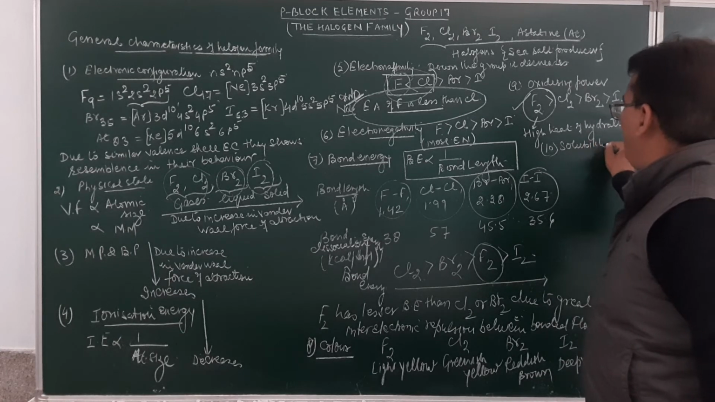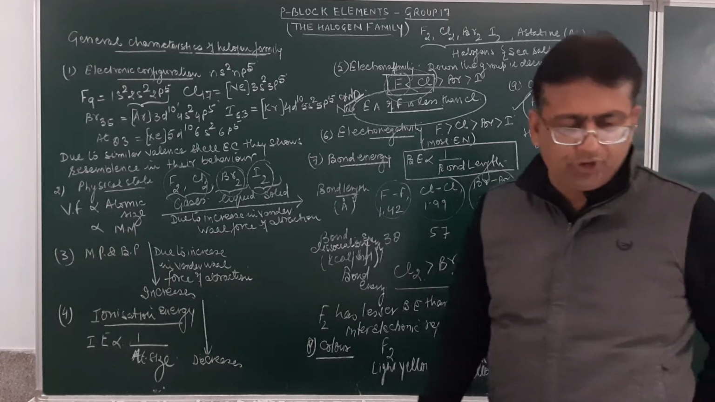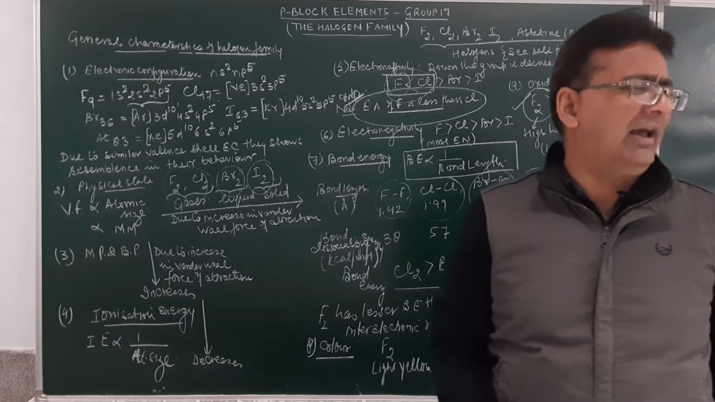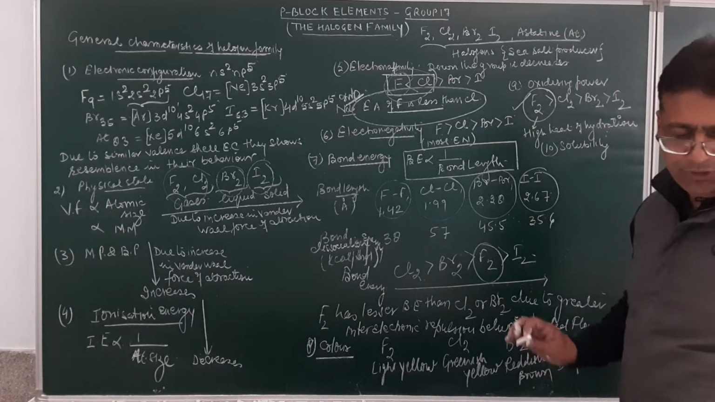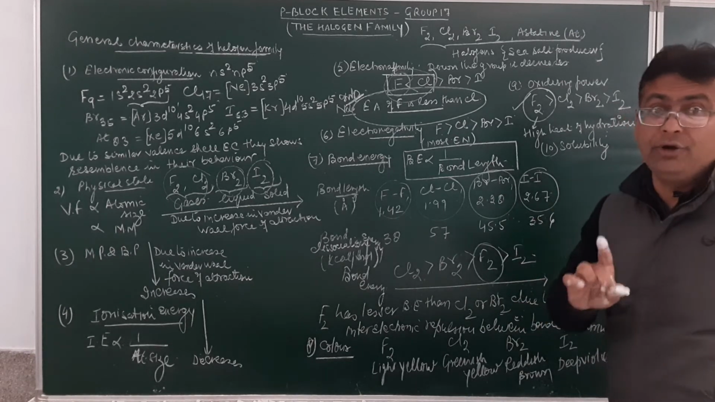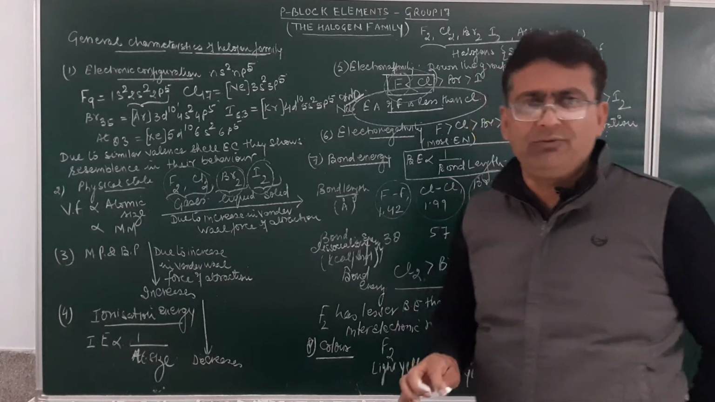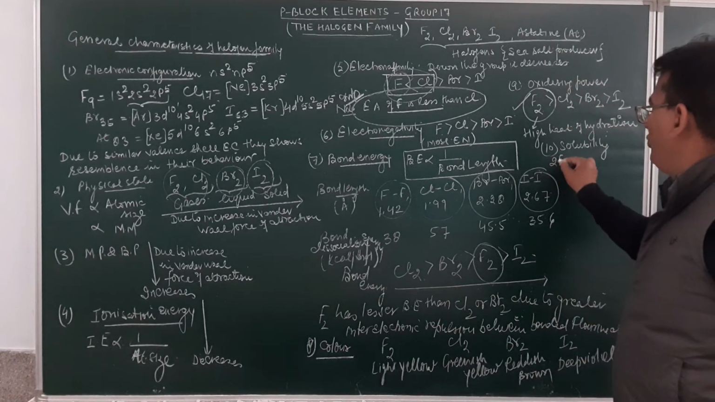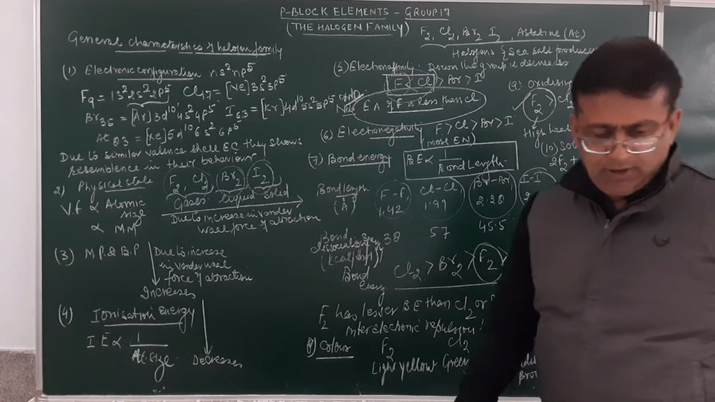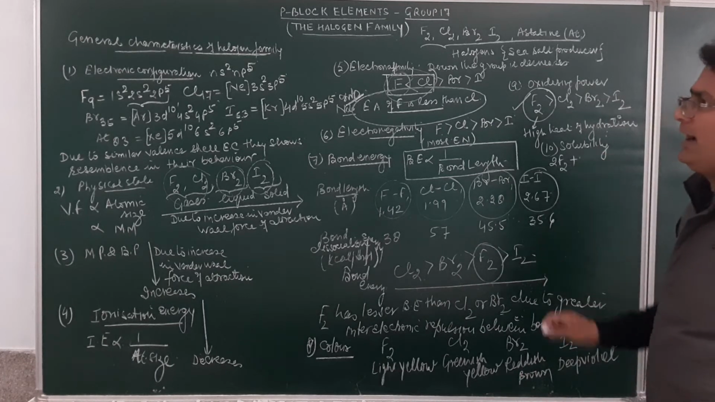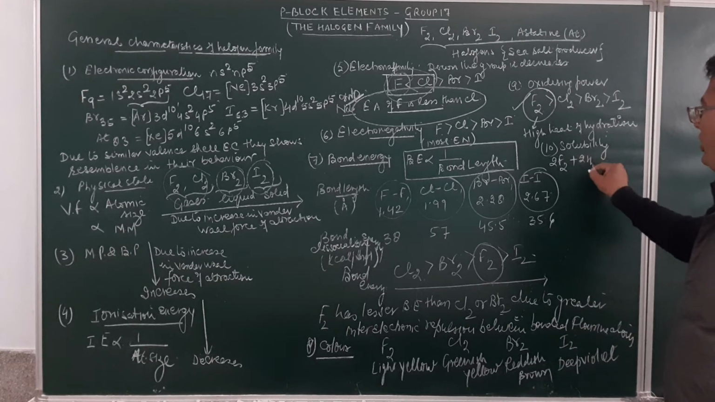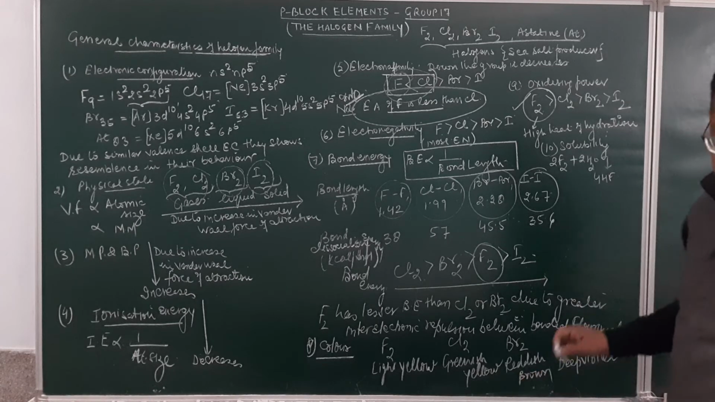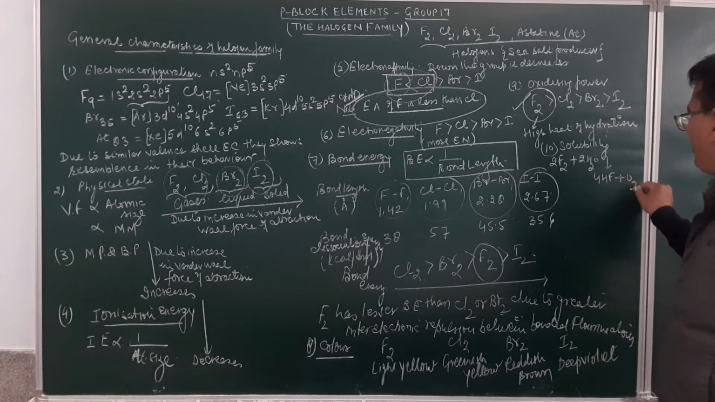Next point is solubility. Halogens are non-polar, so they are not much soluble in water. But fluorine, when dissolved in water, results in the formation of hydrofluoric acid, and a gas will be liberated. The name of the gas is oxygen.